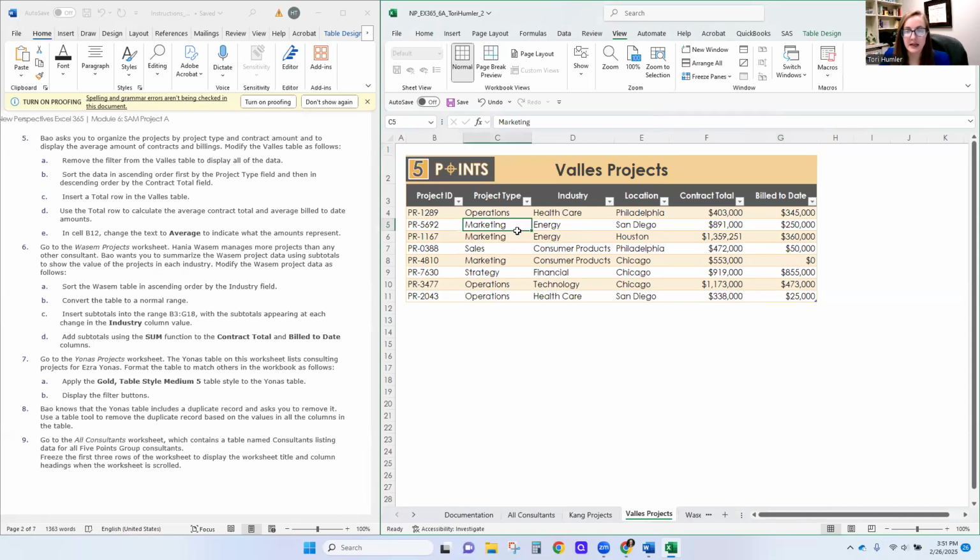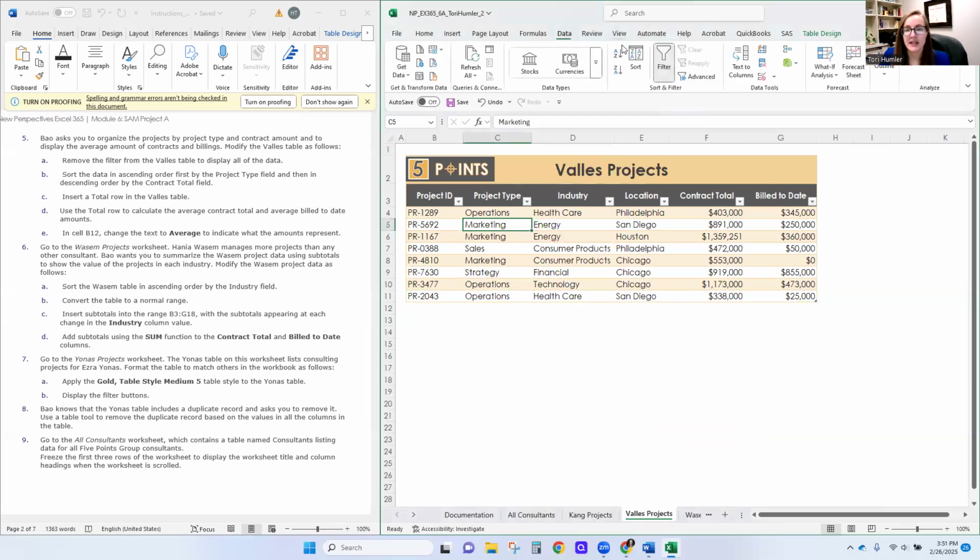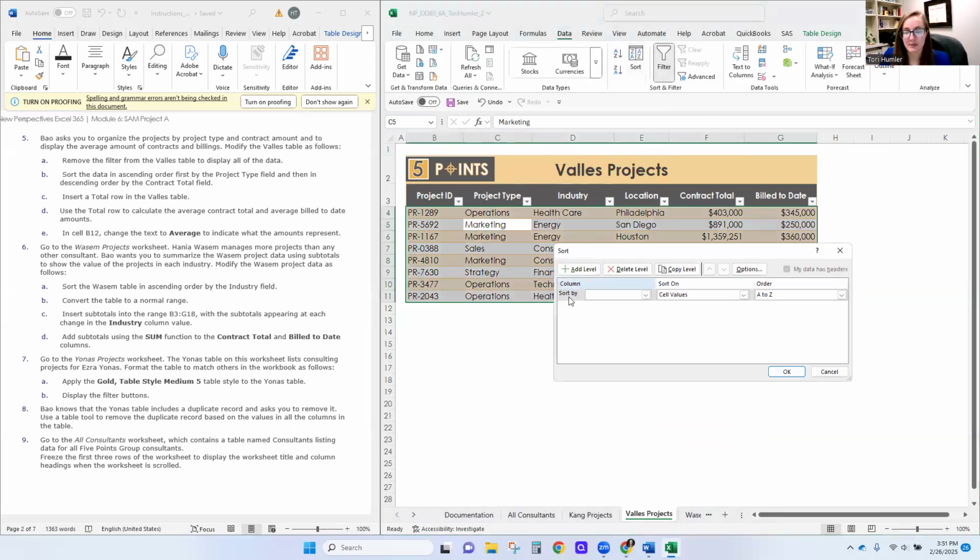So you can click anywhere on the table, and we're going to right click, and we have sort and custom sort. Now this is also in our data column. We can go to data sort, and this also pulls up the custom sort menu. This is very helpful for when we're sorting twice. So that way you sort by the correct thing first.